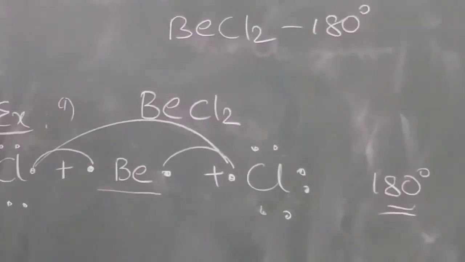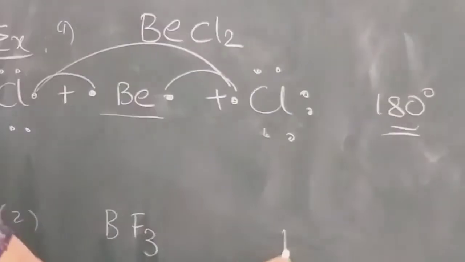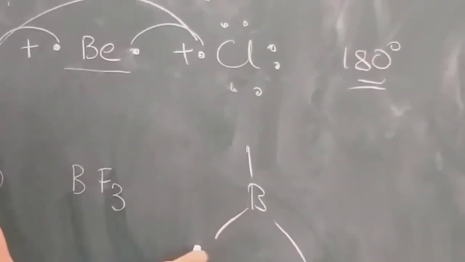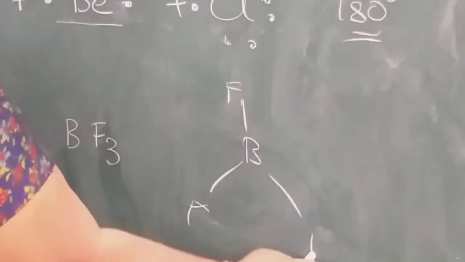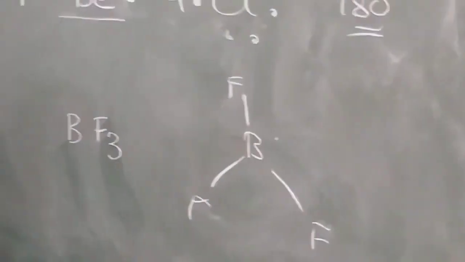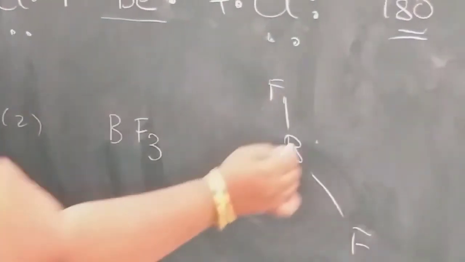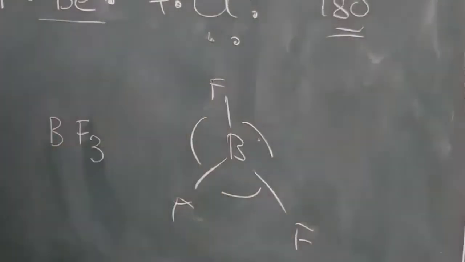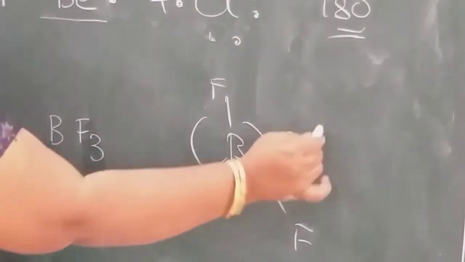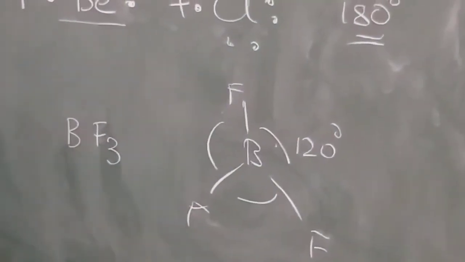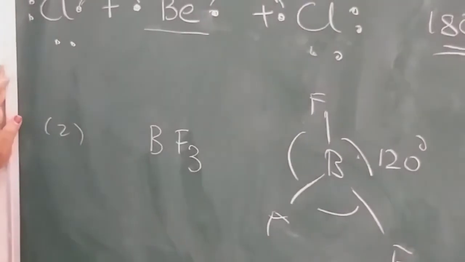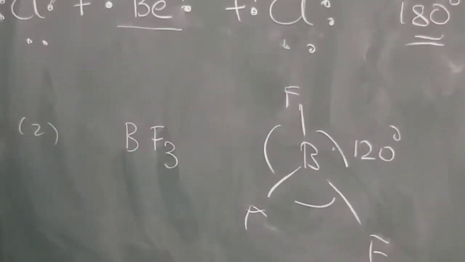The same thing in boron also. Boron is also not having a lone pair of electrons on the central atom, so they are equally distributed with 120 degrees angle. So the bond angle in BF3, boron trifluoride, is 120 degrees.